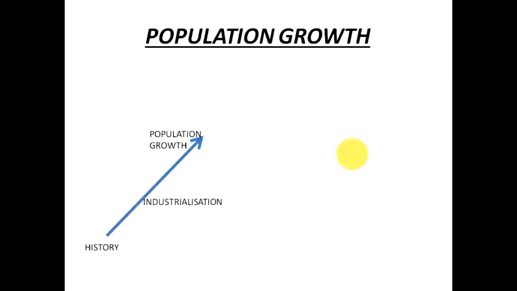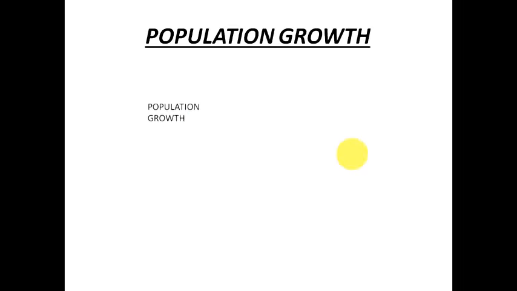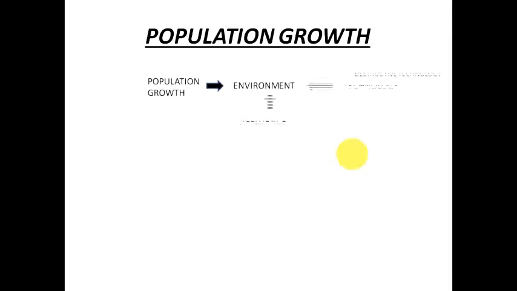Since ages, as the population is growing, industrialization has set in. Urbanization is taking place, modernization is taking place, and the population is growing. So with more and more population on this earth, the requirement of food is also increasing. Now with this growth in the population, the environment is also getting affected, right?